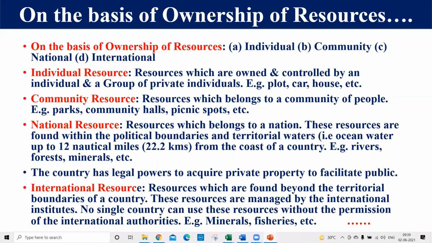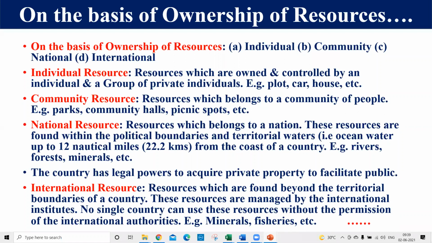This Mumbai High is not on land within the political boundary of India. It is in the ocean near Mumbai, in the Arabian Sea. But because it is found under the 12 nautical miles of India, the resources found in Mumbai High belong to national resources, right?